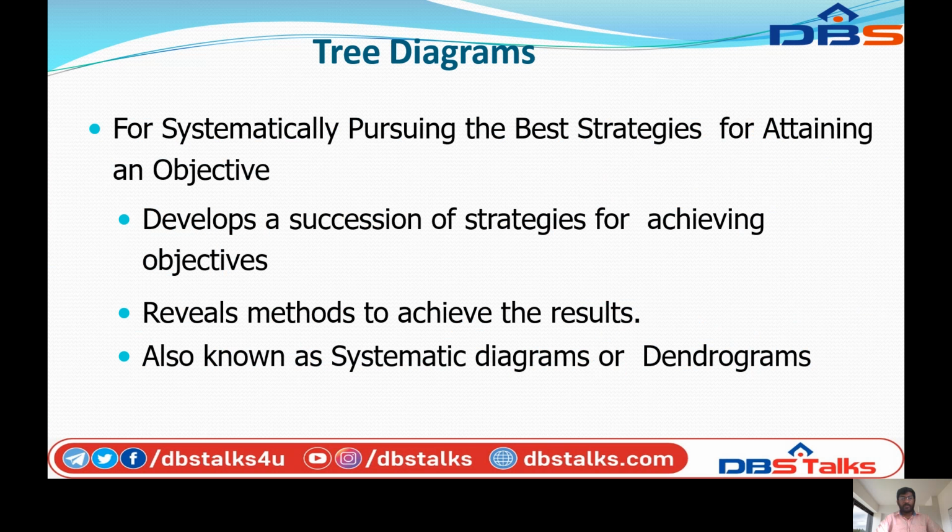Next, tree diagrams. They are used for systematically pursuing the best strategies for achieving an objective, developing instructions for strategies for achieving objectives, and revealing methods to achieve the results. They are also known as systematic diagrams or dendrograms.